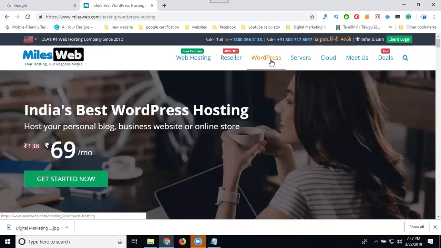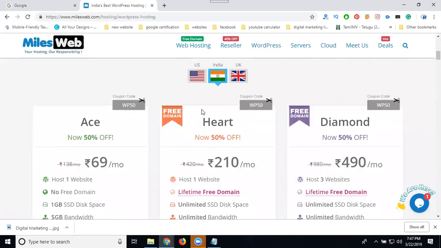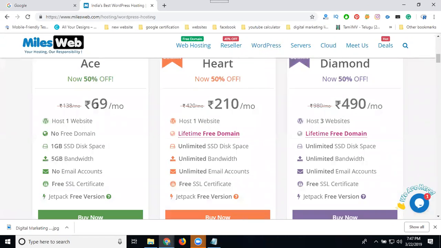When the hosting renews, the domain will automatically also be free for lifetime. In the future, if you change that WordPress hosting, the domain will be charged. Any package will show limited at 69 rupees per month. If you go for unlimited, it's 210 rupees per month.